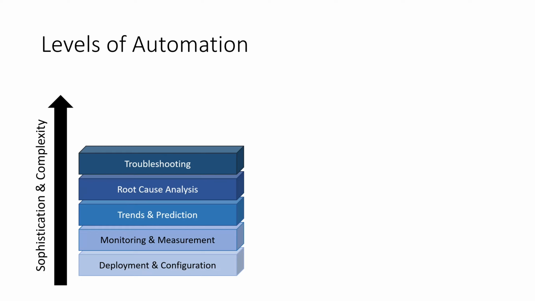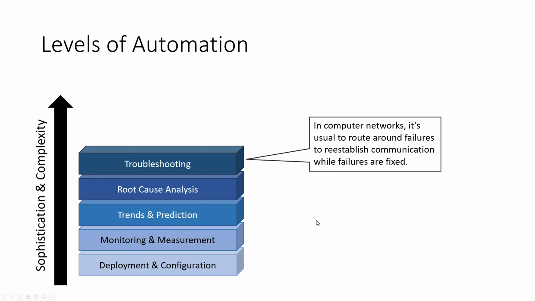And finally, at the fifth layer, we can automate troubleshooting of failures. We can detect failures on the second layer. On the fourth layer, we can know what is the cause of the failures. And at the fifth layer, we can also automate the troubleshooting of the failure. This is usually hard to do because each failure requires a different fix. But depending on the context, we can automate the troubleshooting. In particular, it's usual in computer networks to partially troubleshoot a failure. So we mask its impact by routing around a network failure until an operator, for example, replaces the failed device or fixes the routing issue.